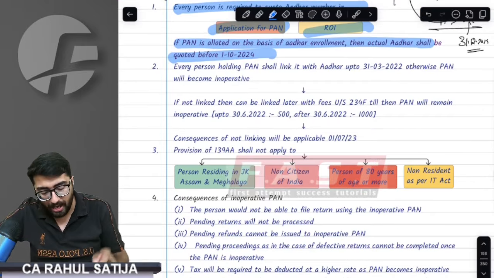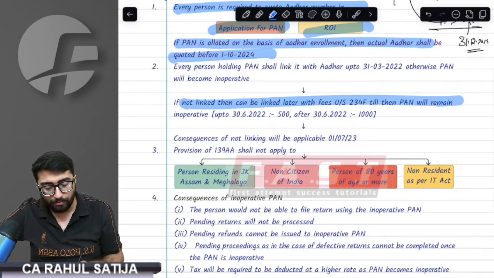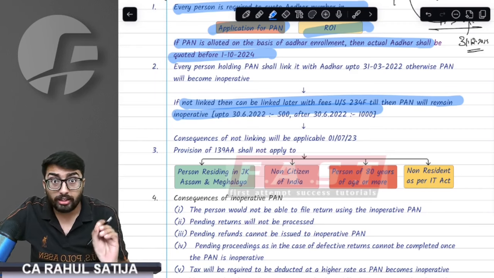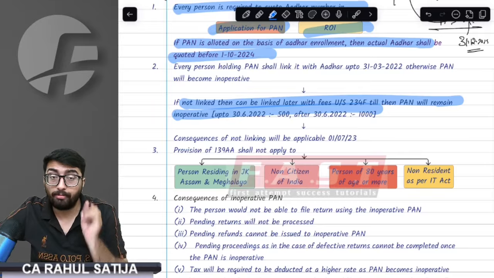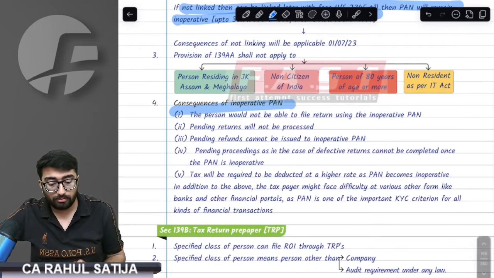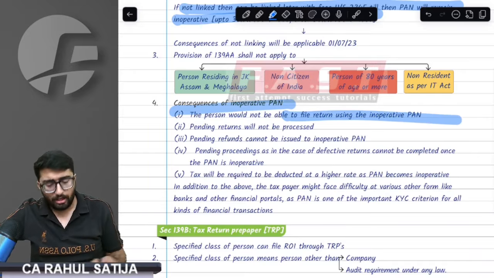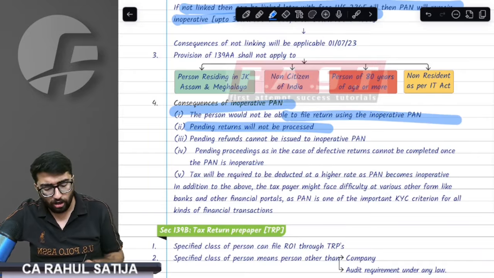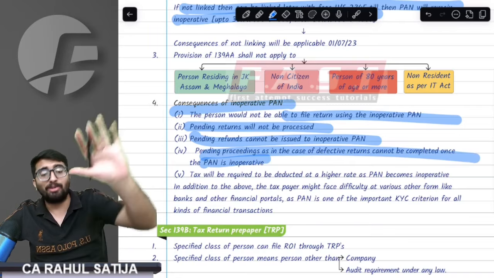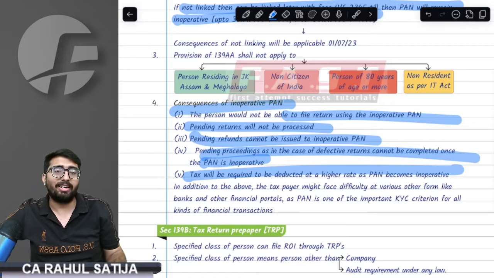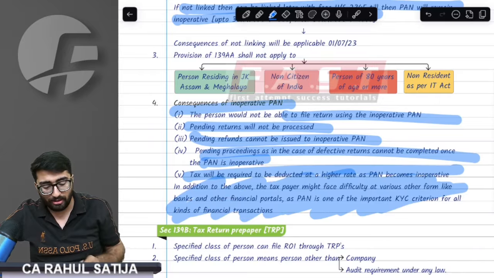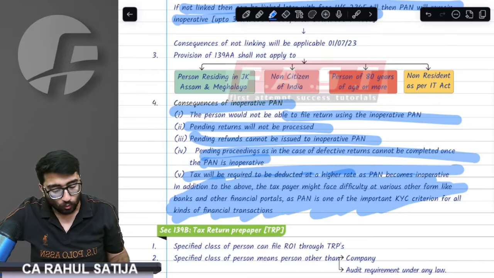If your Aadhaar and PAN are not linked, you can get them linked by paying a fee of 1,000 rupees as of now. If you do not get your Aadhaar and PAN linked, you should be ashamed of yourself first of all. And if not ashamed, you will have to bear the consequences. You will not be able to file a return. Your filed return will not be processed. You will not be given any refund. The assessing officer will not do any proceedings, and your TDS will be deducted and TCS will be collected at a higher rate. In addition, you will have to bear many banking non-compliances.